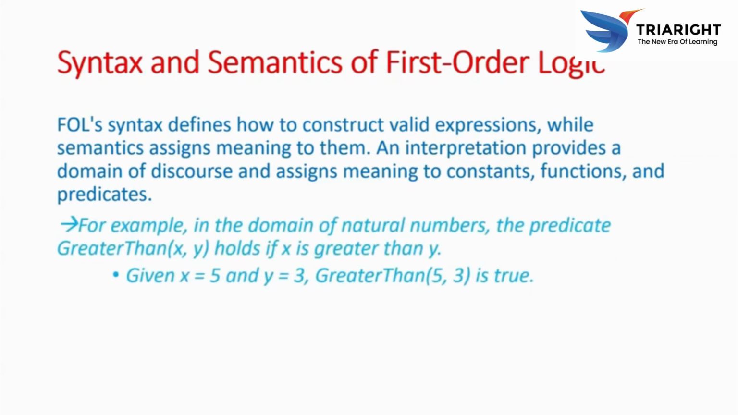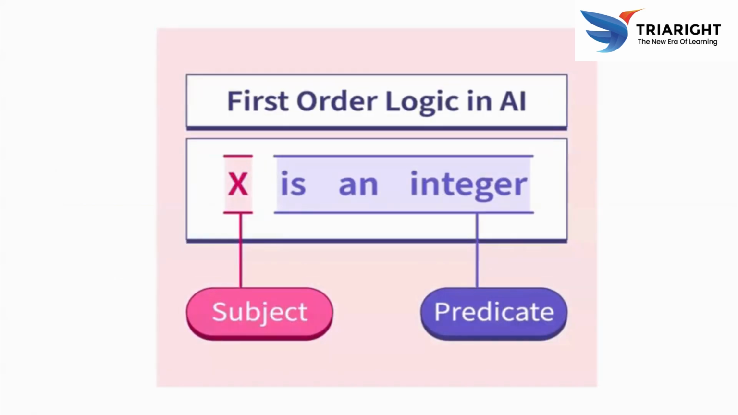For example, in the domain of natural numbers, the predicate GreaterThan(x, y) holds if x is greater than y. If x equals 5 and y equals 3, then GreaterThan(5, 3) is true. If x is 3 and y is 5, then it returns false. Here, x is the subject, and "is an integer" is a predicate.